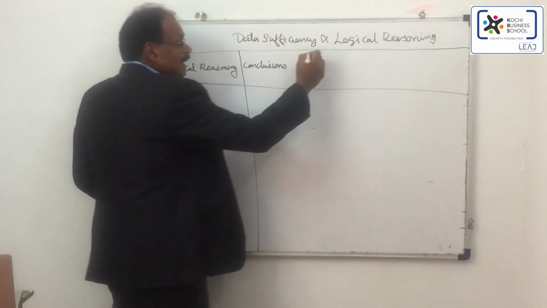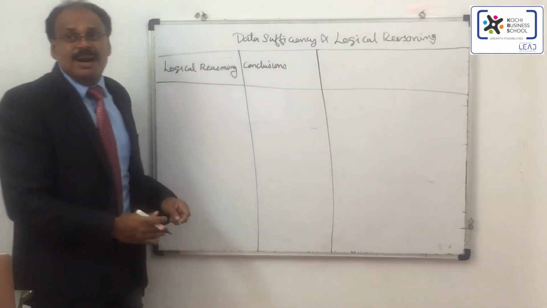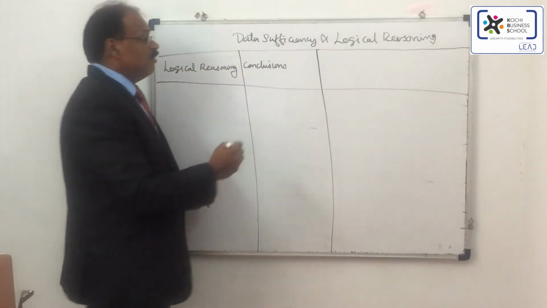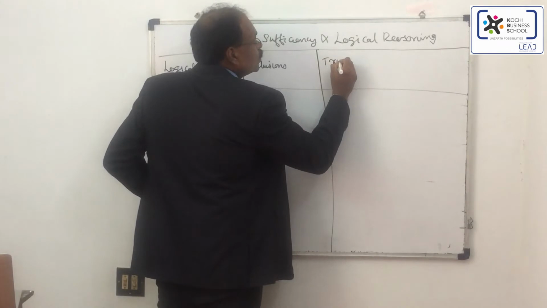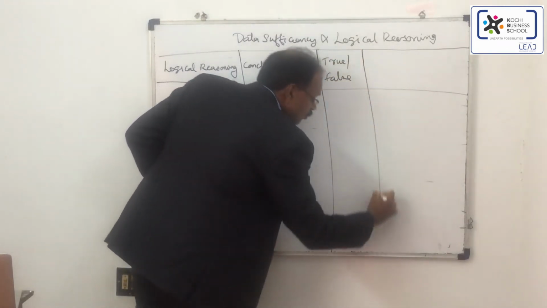Again, there is another set in which from the statements you have to find whether it is true or false.